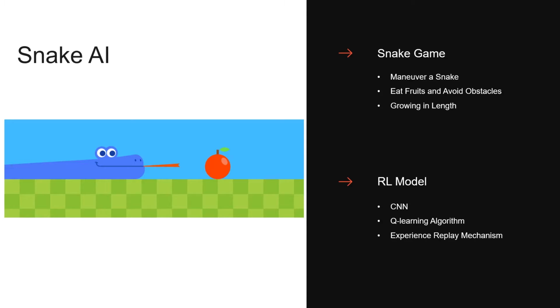Our project built a reinforcement learning model with CNN to learn successful control policies for the video game Snake, which allows players to control a snake growing in length to eat the fruits and avoid obstacles. The network is trained with Q-learning algorithms, and we use an experience replay mechanism to train the model based on the previous transitions.